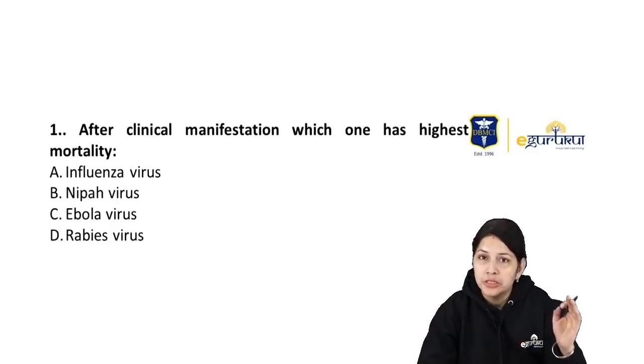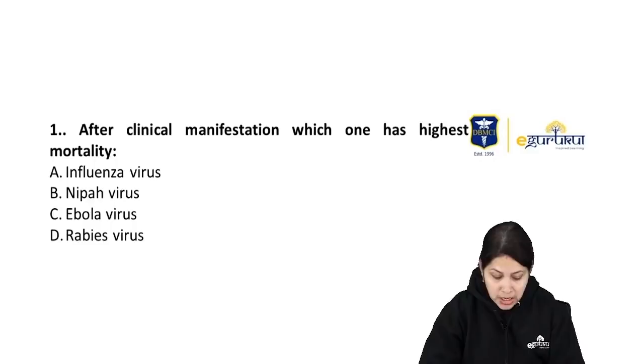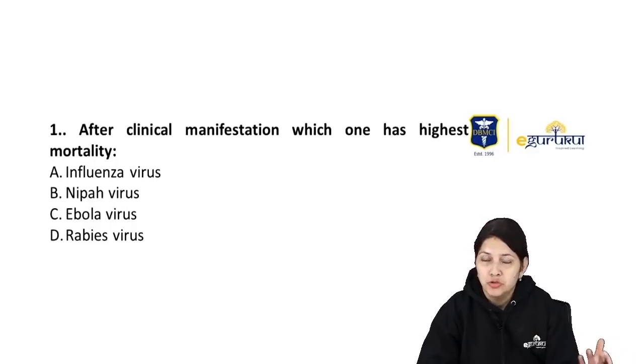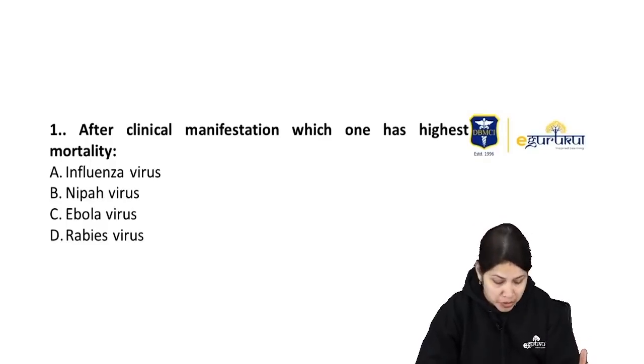So the first question is, after clinical manifestation, which one has highest mortality? Okay, and the options are influenza virus. So flu, we know that usually most of the infections are asymptomatic or mildly symptomatic and not much of the mortality. And the Nipah virus, of course, is a viral infection with a very high mortality, and similar is the case with the Ebola virus. So mortality may go as high as up to 70 to 80%.